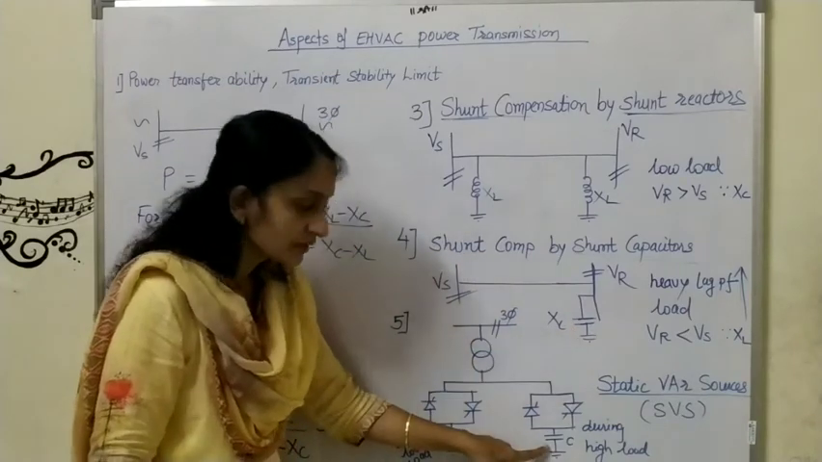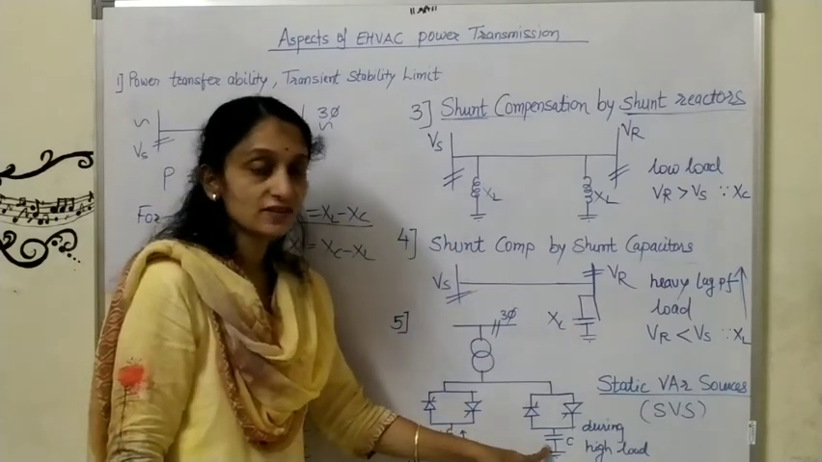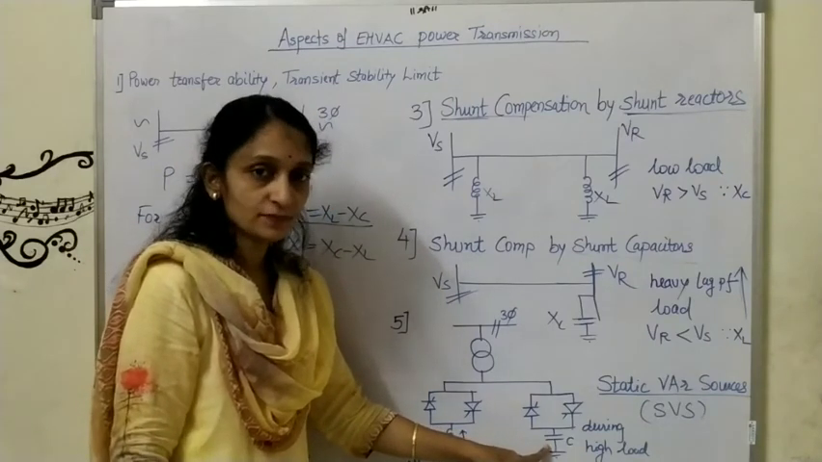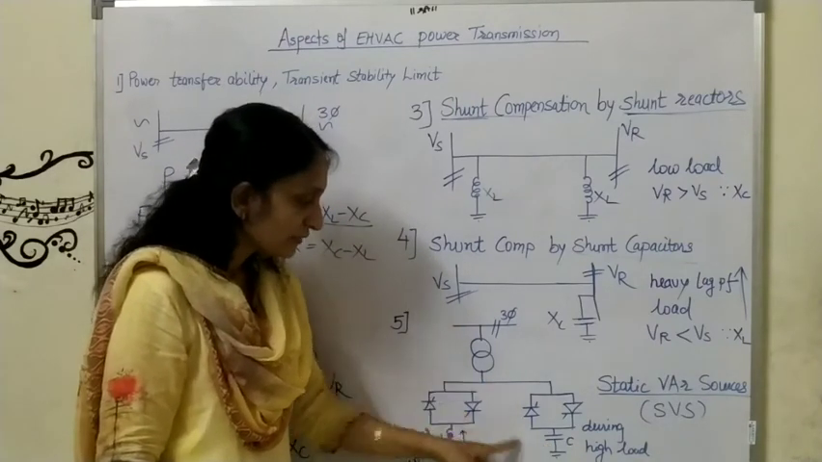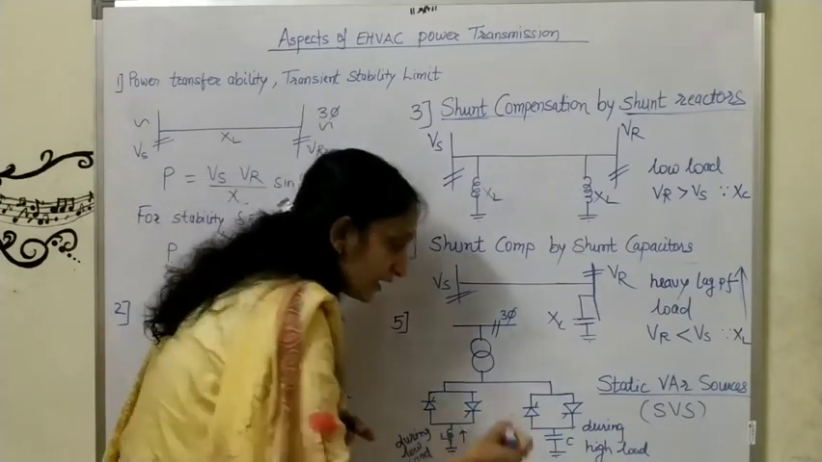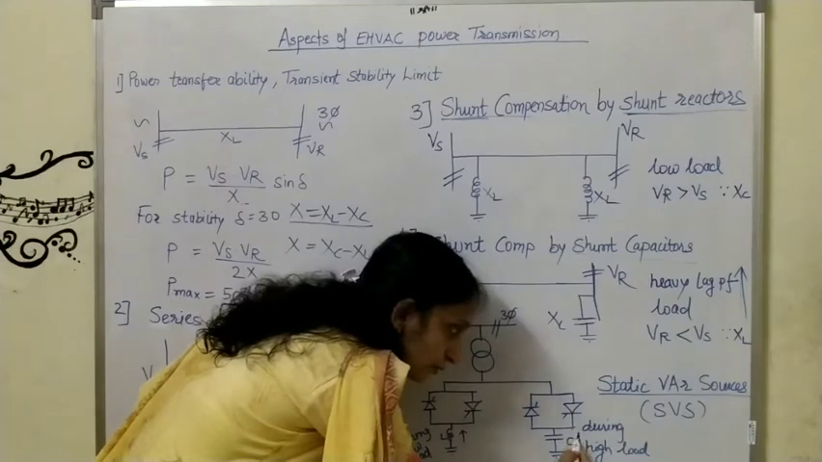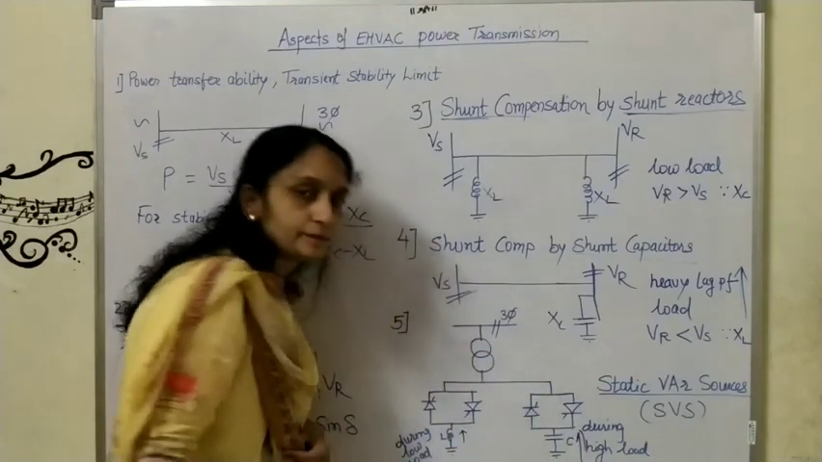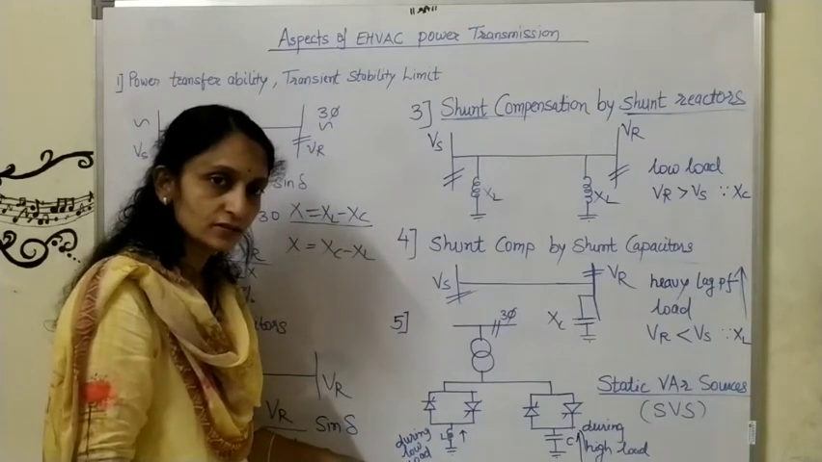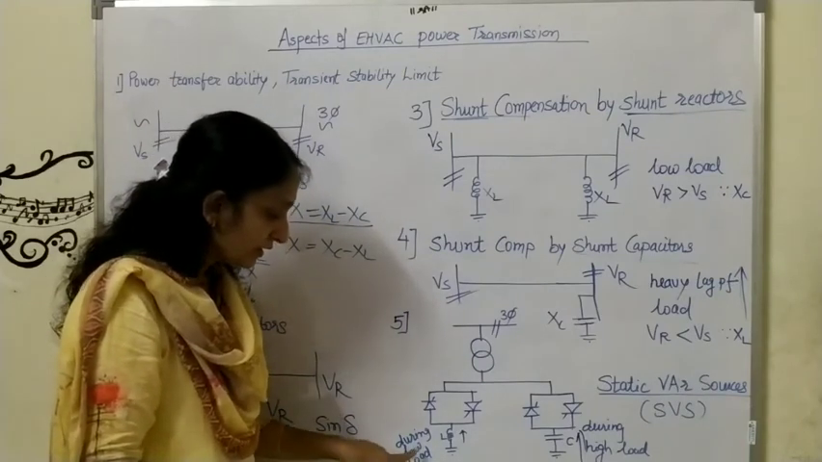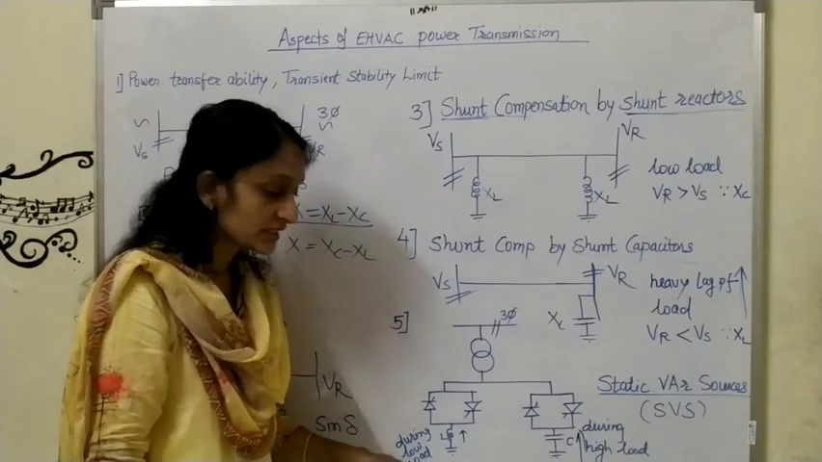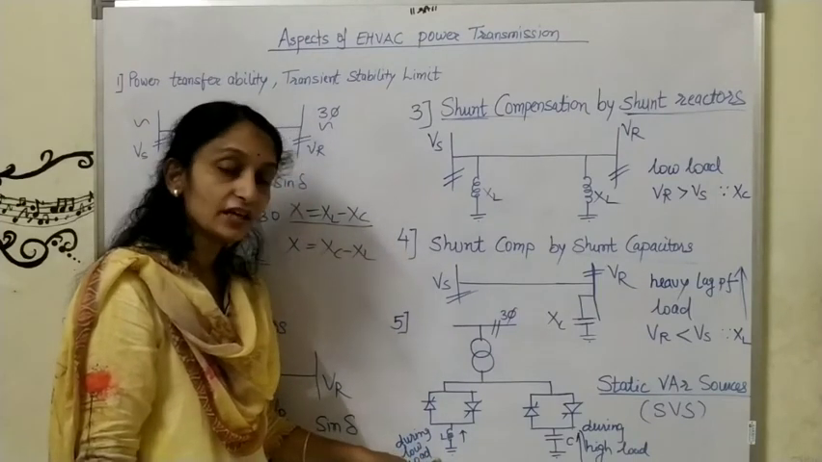So look at this. Here we have added a capacitor, that is a compensation device, to compensate the effect of XL. So what will happen in this device? If high load is there, in that case current will flow through this part only. Now if low load is there, it will be the effect of XC. In that case receiving end voltage is greater than sending end voltage.